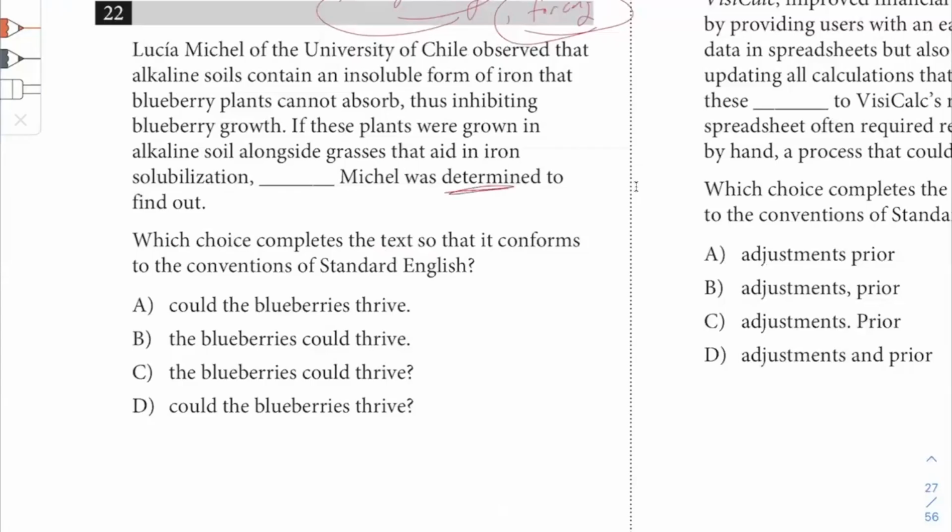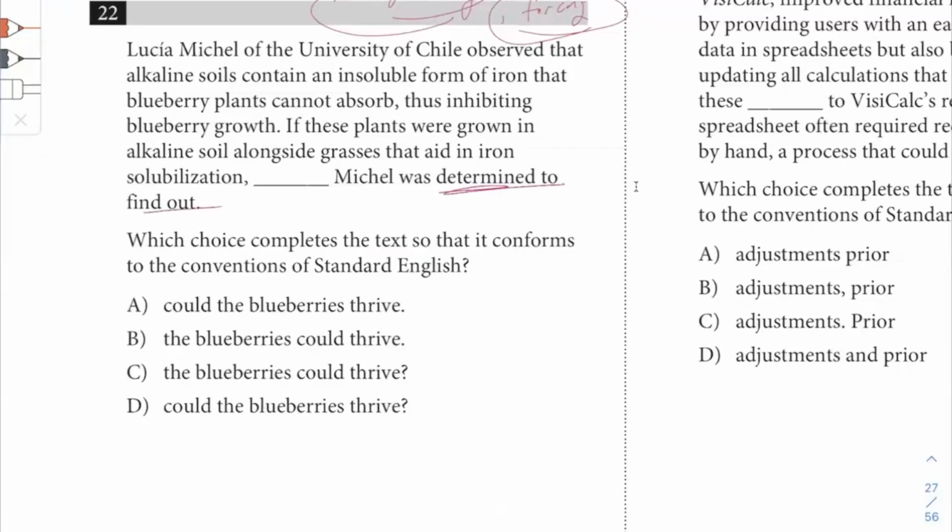So if he was determined to find this out, there must have been some kind of question that he was trying to answer. Question, right? So if blah, blah, blah, dependent clause, how are you going to make a question? The blueberries could survive. I mean, you could say this in speech, right? Like,